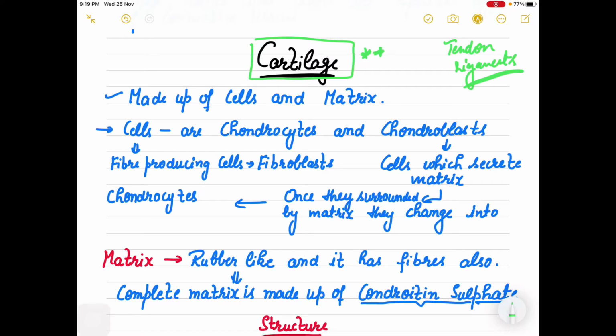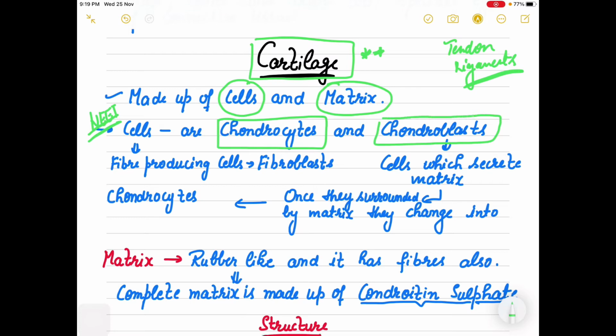Now cartilage is made up of cells, and it has a very specialized matrix. The cells, this question comes in the paper, right? Cells, please pay attention here. Very important cells are present in cartilage. They are known as chondrocytes and chondroblast. So if I ask you what the cells of cartilage are known as, very confidently what will you answer? That they are the chondrocytes and chondroblast, right?